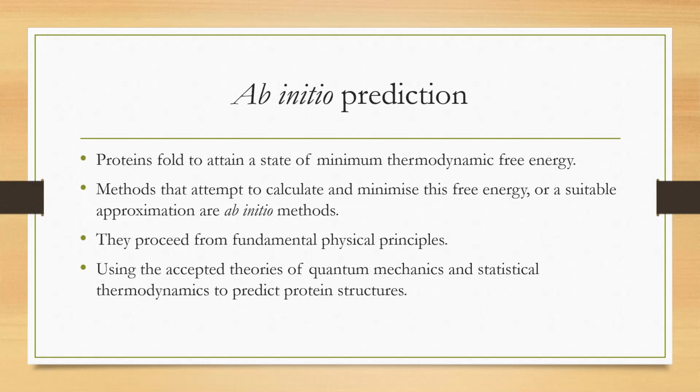The last one we discussed in brief was ab initio prediction, which relies on physicochemical principles like quantum mechanics and statistical thermodynamics to predict protein structure. But this remained unsuccessful because of the unavailability of the technology to calculate the free energy for huge systems like protein molecules when they are in association with water molecules.